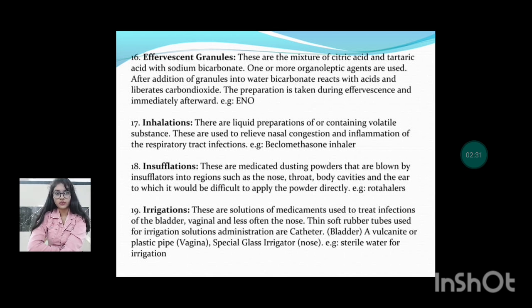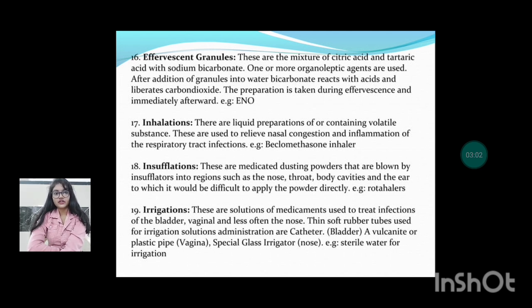Example: ENO. Inhalations. These are liquid preparations containing volatile substances. They are used to relieve nasal congestion and inflammation of the respiratory tract infection. Next are the insufflations. These are medicated dusting powders that are blown by insufflators into regions such as the nose, throat, body cavities and the ear, to which it is difficult to apply the powder directly.